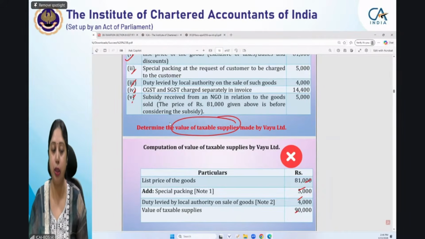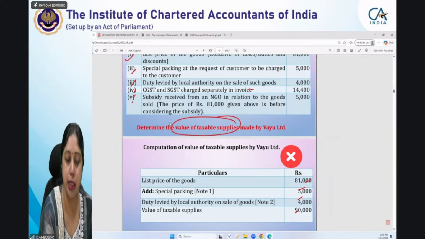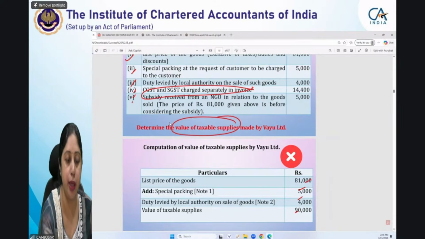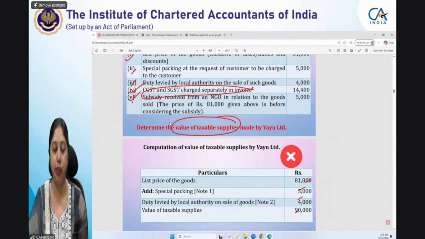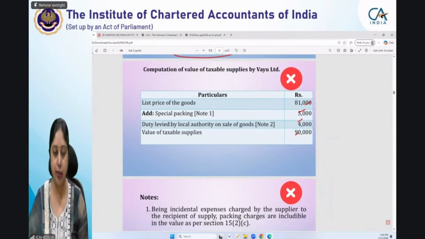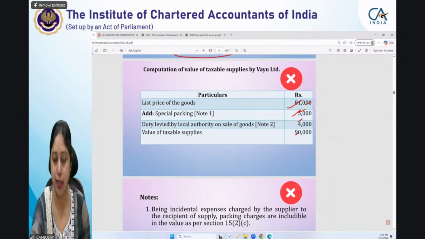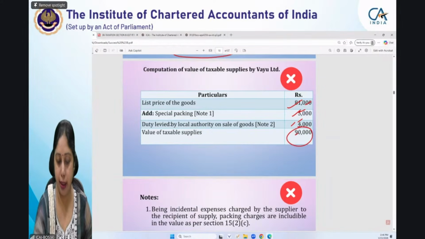Subsidy plus CGST and SGST charged separately, these 2 items, 4 and 5, did not require any treatment, or they did not impact the value of taxable supply. So how the student has computed it is, he has just taken these 3 values, he has added them, and he arrived at the correct answer.